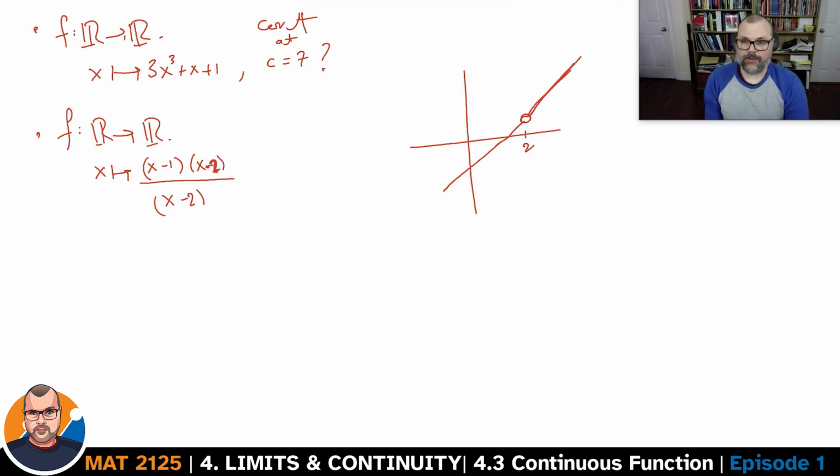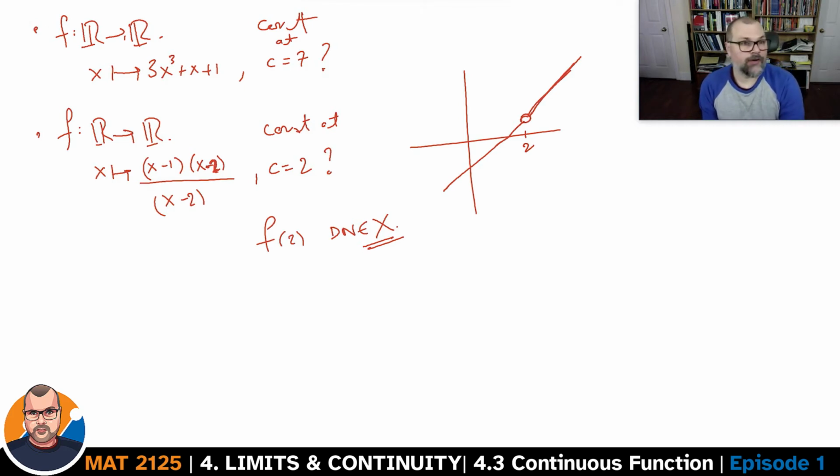Is it continuous at c equals 2? It can't be, because the function is not defined at c equals 2. If f at 2 does not exist, the function cannot be continuous. Or do we say, well, hang on, your choice of R is not the right choice. This function cannot be well defined. Instead, define it on some other domain. Now, the function does not exist.